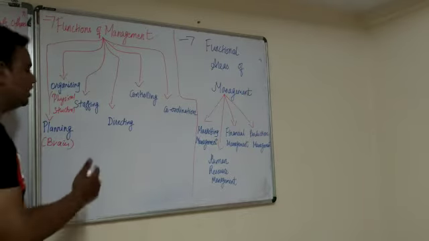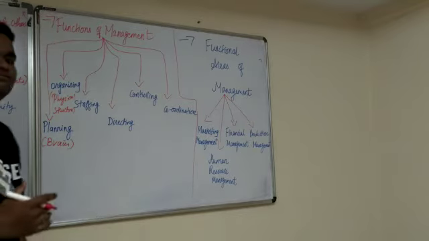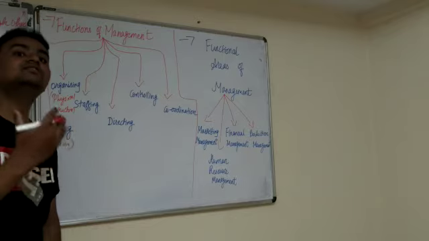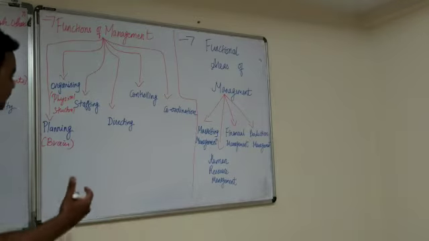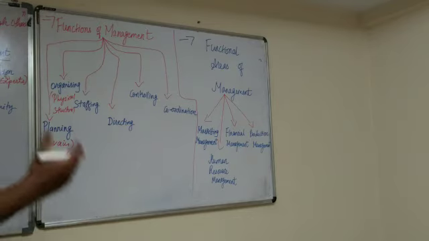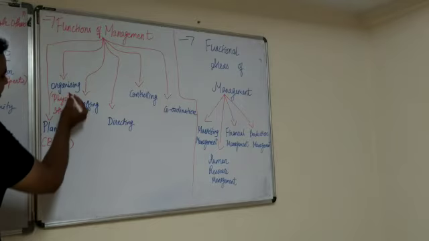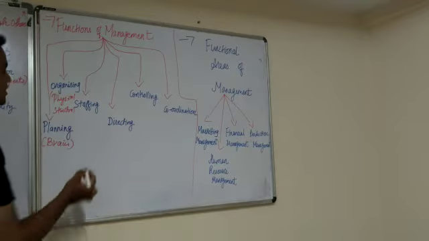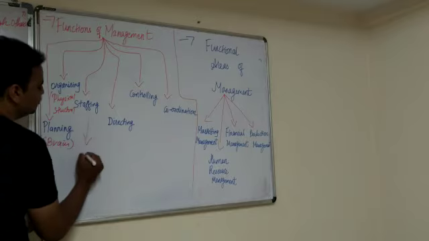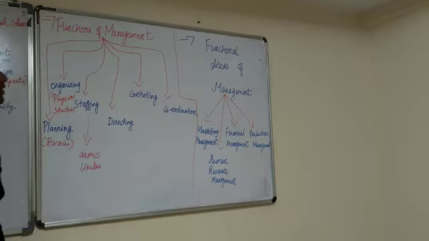The third thing is staffing. From the word itself it is explained: staffing means you should have a proper staff, a good staff, in a company. If planning is the brain and organizing is the physical structure, staffing can be related to the arms and limbs of the business.